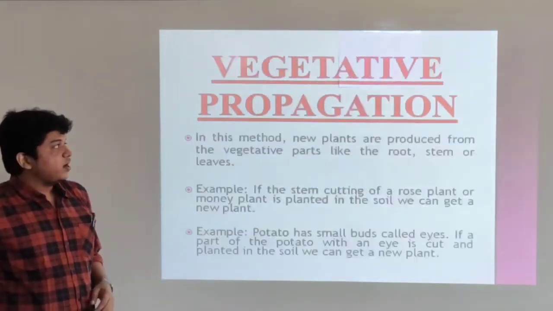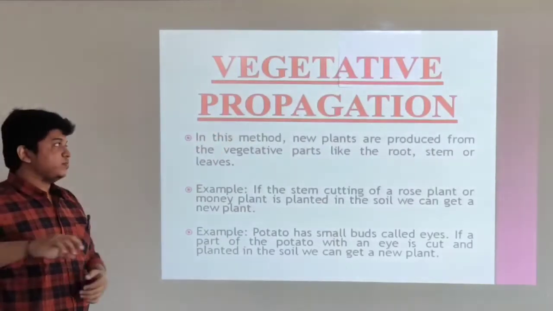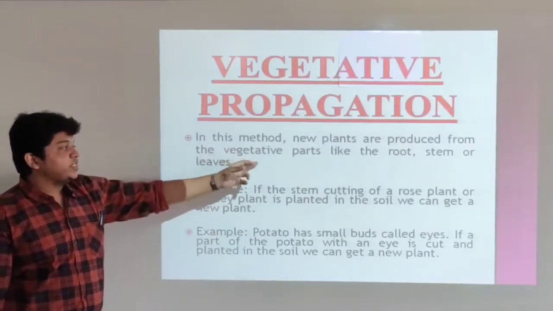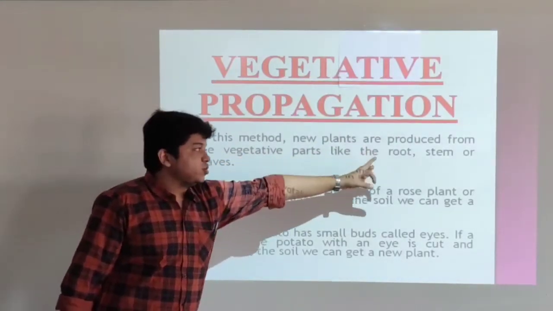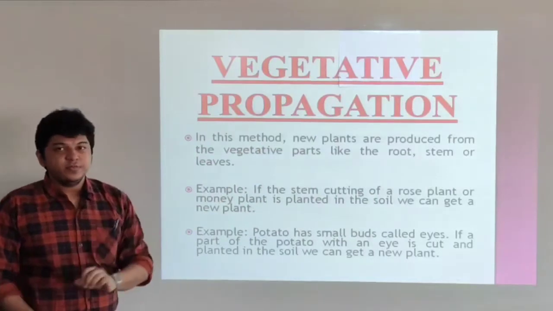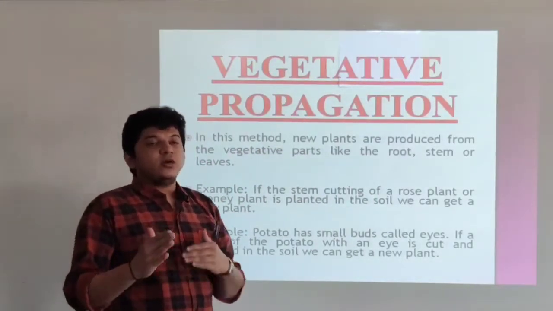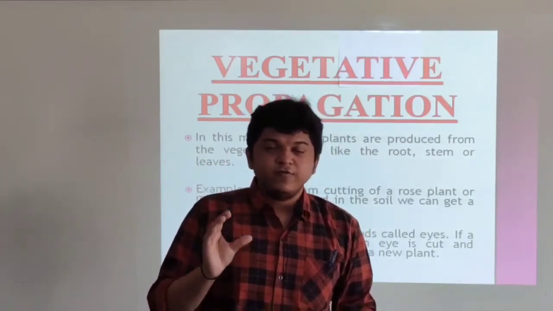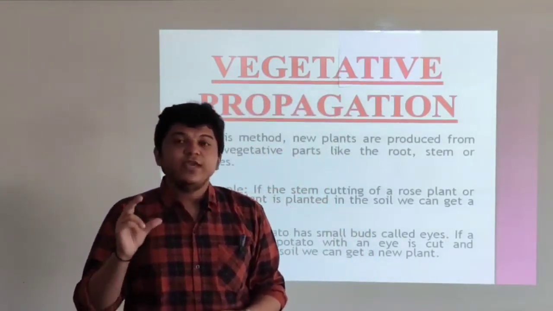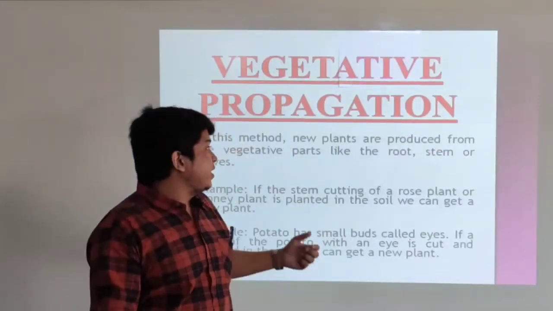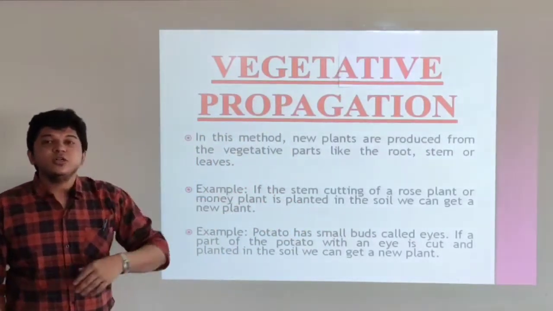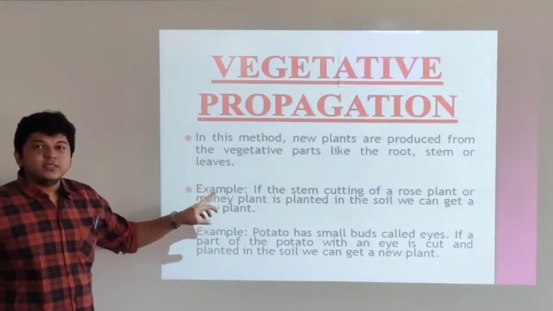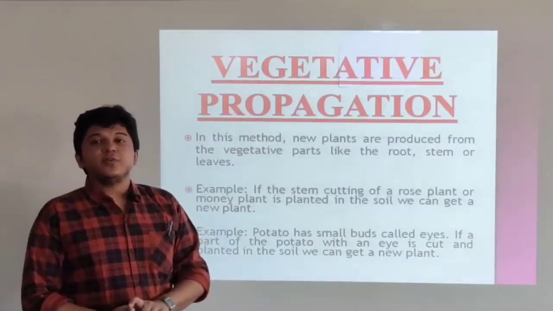The first method is vegetative propagation. In this method, new plants are produced from a vegetative part like the root, stem or leaf. So we are producing a new plant from a vegetative part of the parent plant. For example, we can take root, stem, or leaves to produce a new plant of the same kind. Now let us see some examples of vegetative propagation.